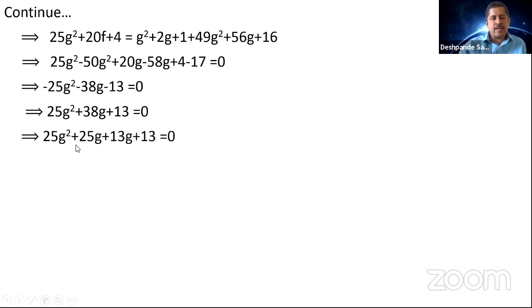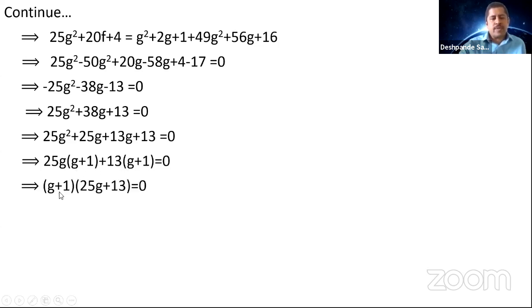So in the first and second term, you got 25g common. Third and fourth term, you got 13 common. So take it common, 25g, 13 into g plus 1. So in these two, you got g plus 1 common. So g plus 1 into 25g plus 13 is equal to 0. So the value of g is minus 1 and the value of g is minus 13 by 25.